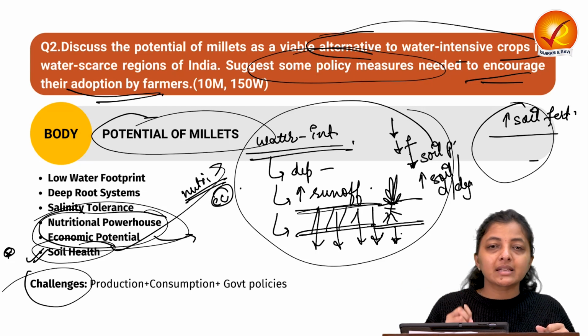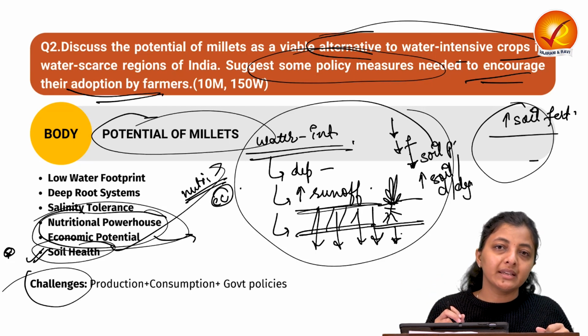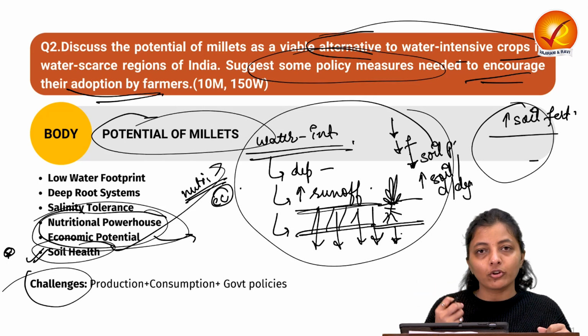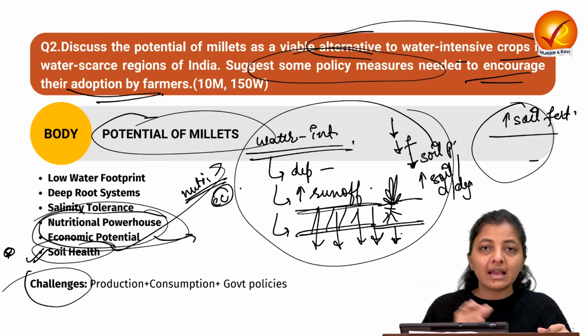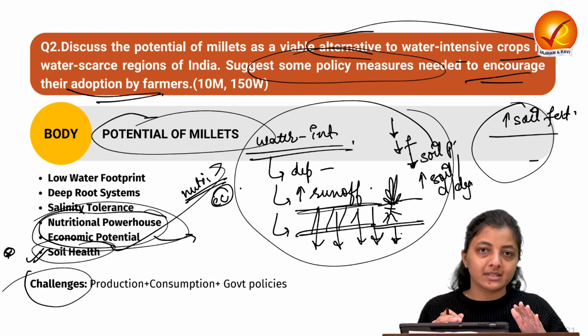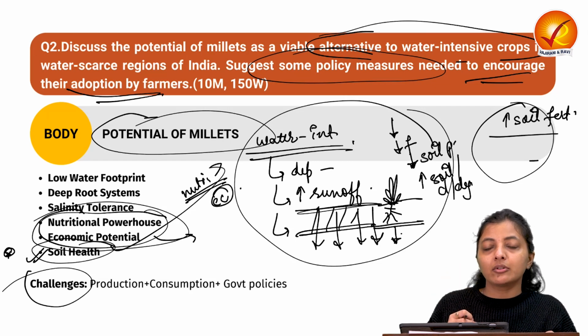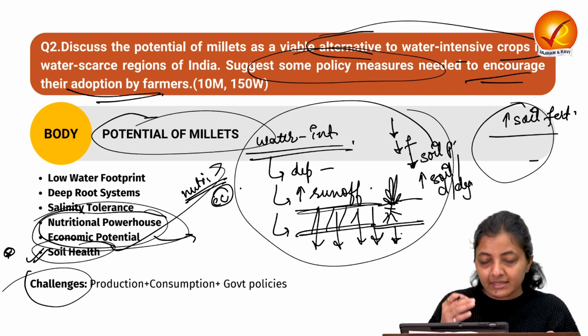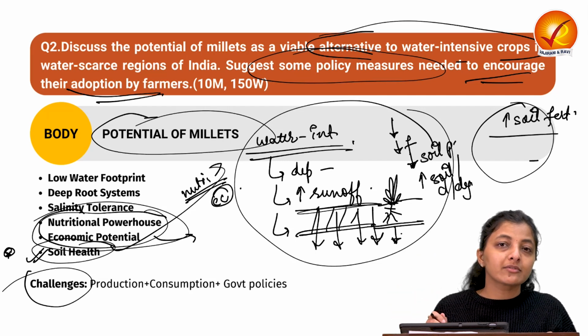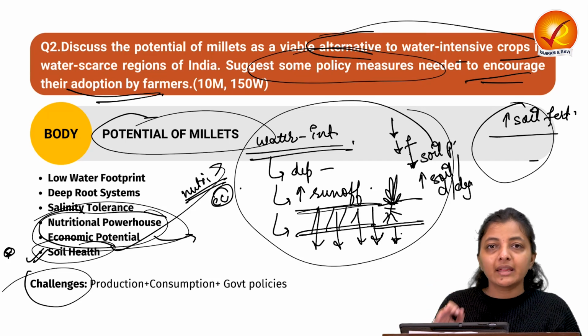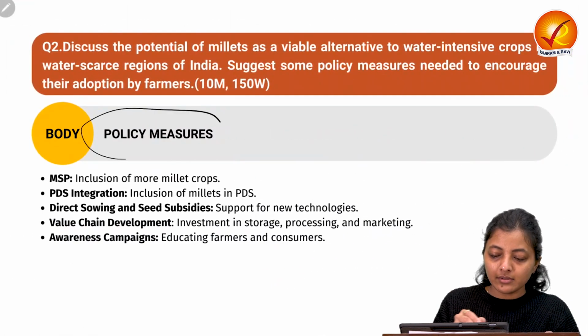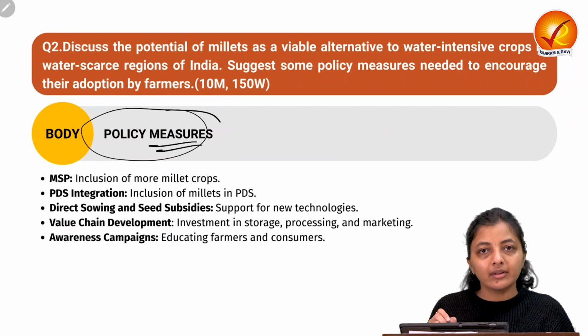Like government emphasized more and more production of wheat and rice for ensuring food security, and the millets were lagged behind in that process during the green revolution. So we need to take care of all this right now. That is why we need some policy measures from the side of government to take care of all this. So next is about the policy measures, what we need to write.